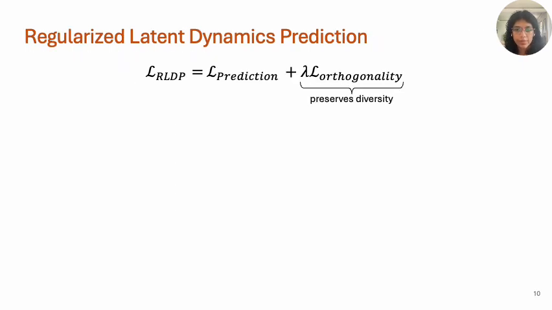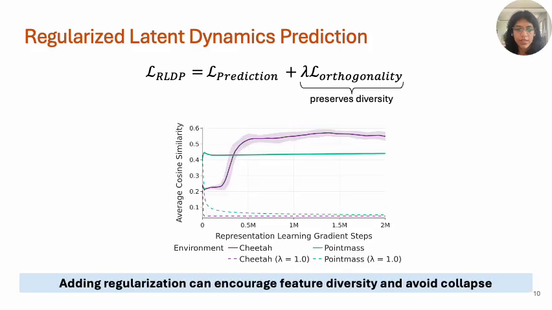We find that using a simple fix, keeping the latent prediction objective but adding orthogonality regularization to encourage feature diversity, can give us more diverse representations. This gives us RLDP, Regularized Latent Dynamics Prediction, where the goal is to make the features both predictive of future state evolution and diverse enough to support a broad family of rewards.